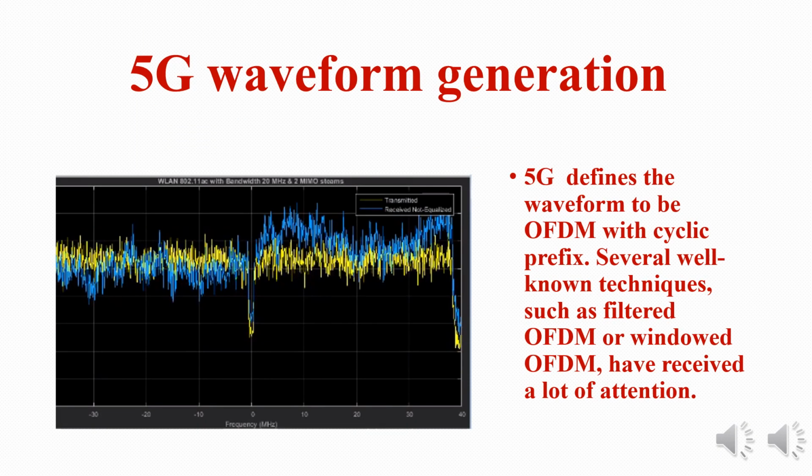This is the main waveform of the receiver before channel modeling and after channel modeling. It is the 20 MHz CP-OFDM multi-carrier signal. 5G defines the waveform to be OFDM with cyclic prefix. It also decreases the guard band for the waveform, which means that 5G waveforms are not limited to 90% of the bandwidth as in LTE. The LTE standard does not specify any particular technique to limit the bandwidth and spectral leakage. Several well-known techniques such as filtered OFDM or windowed OFDM have received a lot of attention.